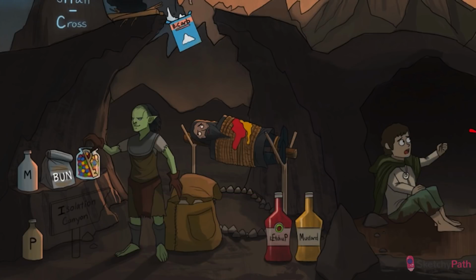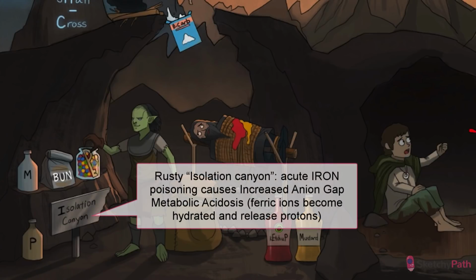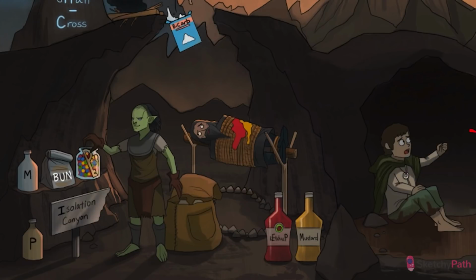Moving on. The I in mud piles is for iron and isoniazid. Acute iron poisoning can cause an anion gap metabolic acidosis when ferric ions get hydrated and release protons. And isoniazid we met in Sketchy Farm. It's our isolate ranger used as a component of RIPE therapy for the treatment of tuberculosis. It can cause numerous neurologic side effects, including seizure, which leads to lactic acidosis.